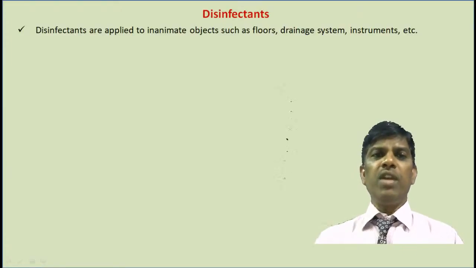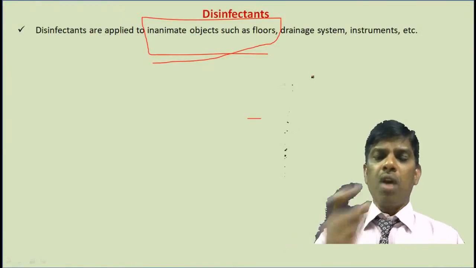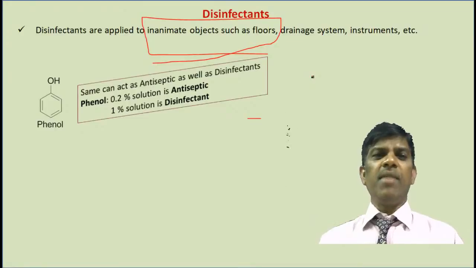Disinfectants are applied to inanimate objects. Just know what I said. Disinfectants are used on inanimate objects such as floors, drainage systems, instruments, etc. But there are a few compounds which can be used for both, suppose phenol. It can be used as an antiseptic, and at the same time as a disinfectant.